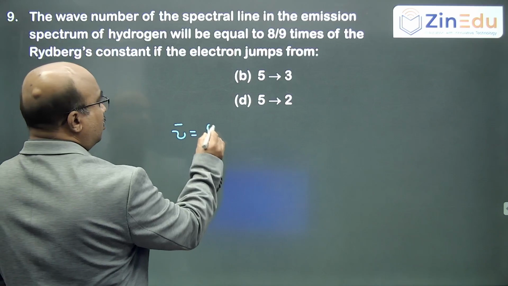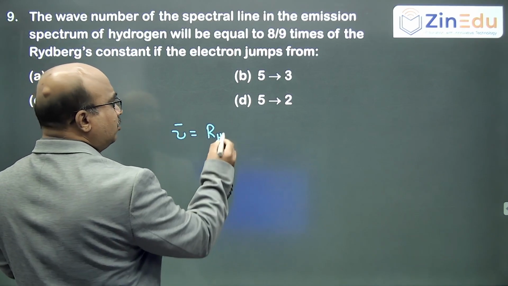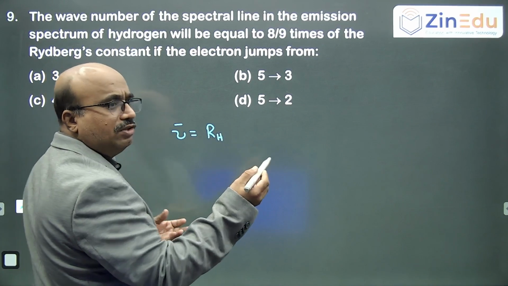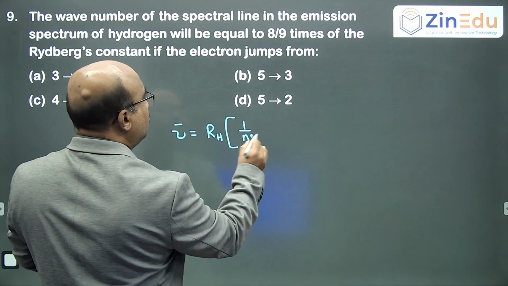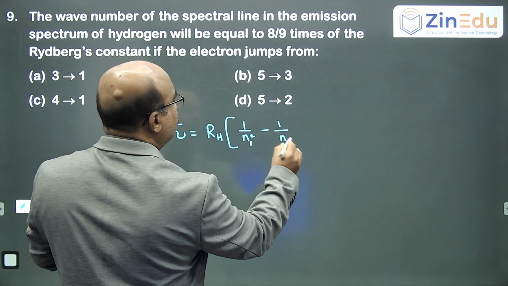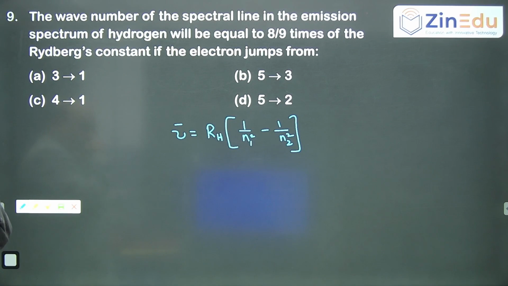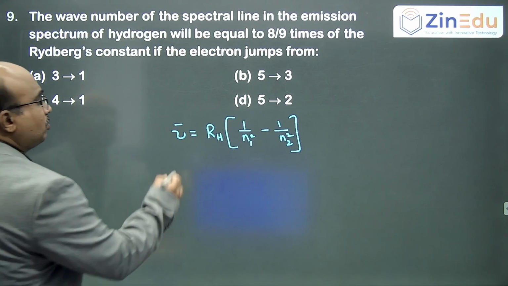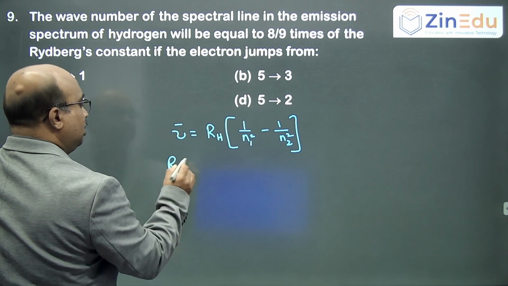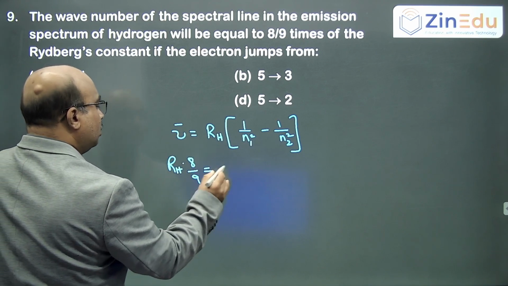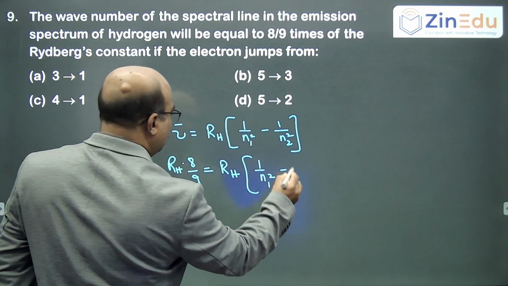That is RH into Z square, for hydrogen Z is 1, so RH into 1 by n1 square minus 1 by n2 square. This is nothing but RH into 8 by 9. So, RH 1 by n1 square minus 1 by n2 square.